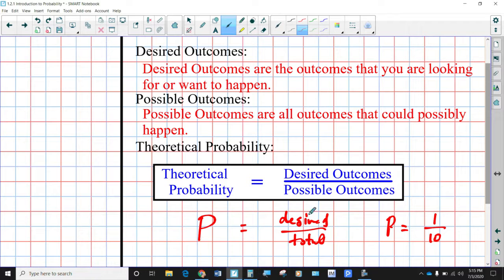The total always goes on the bottom, okay? Your probability is always based on the total, and the base is always on the bottom, right? You think of the base of a lamp or the base of a tree, they are always at the bottom. The base, it's always based on the total, that always goes on the bottom.